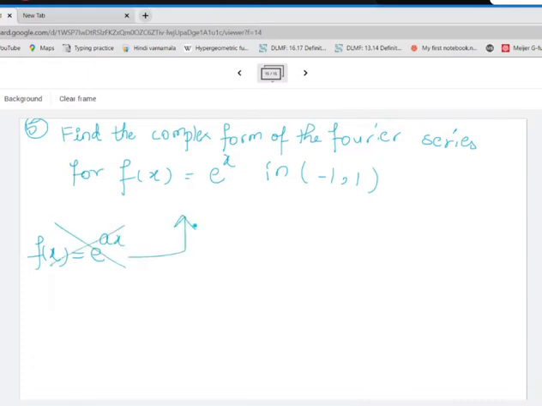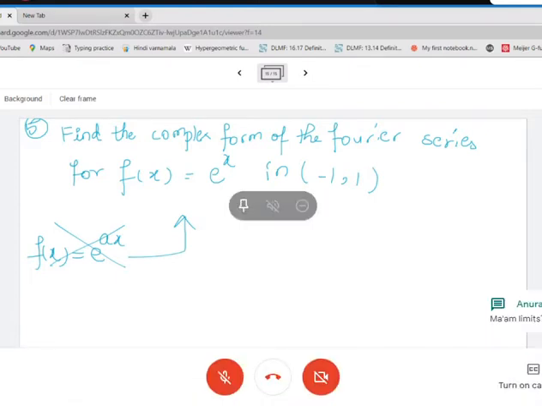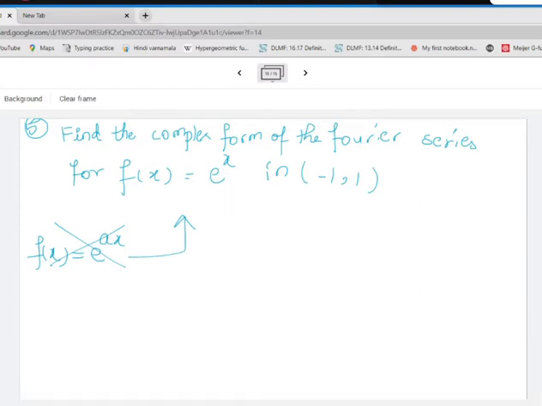Why? Ma'am, period is different. Yes, very good. Even though it appears that the functions resemble each other, the period is different. Here it was from minus pi to pi, and now the period is this one. So for different periods, the series expressions are different. So what we can do is use the logic we have done here, but for this one we have to modify the formula. Now do this one.